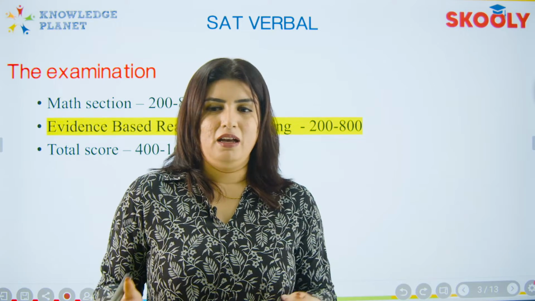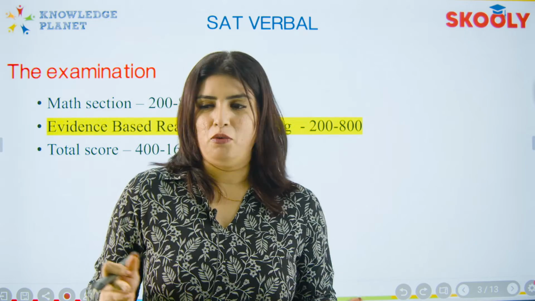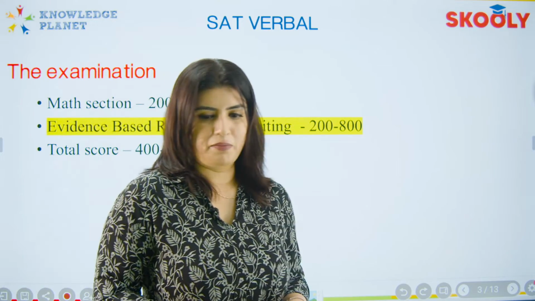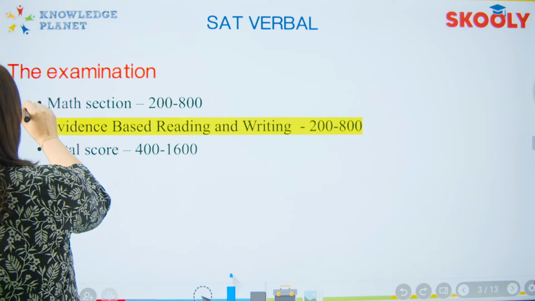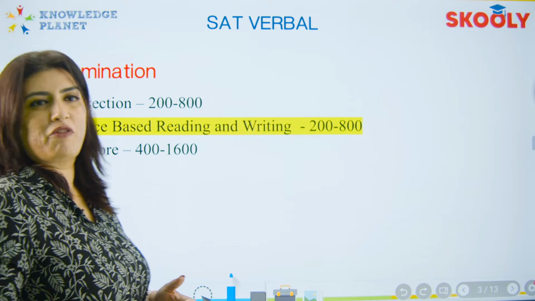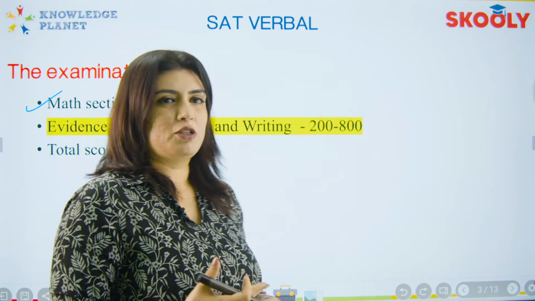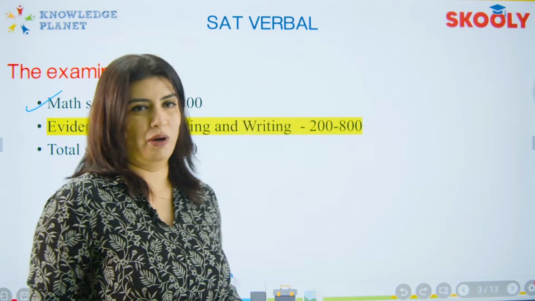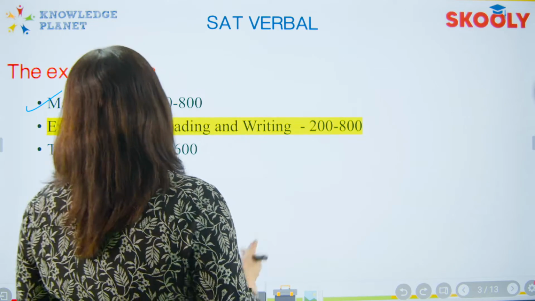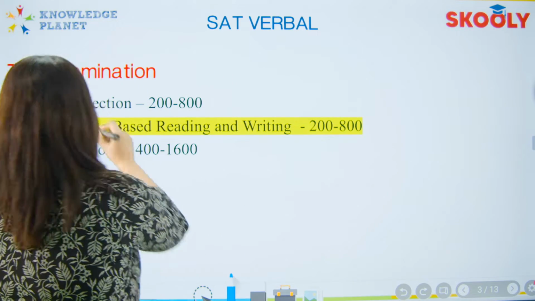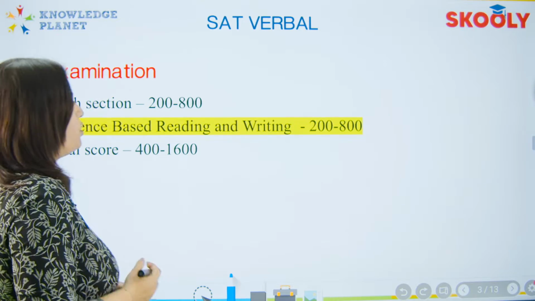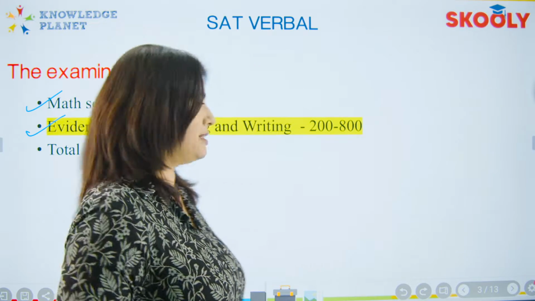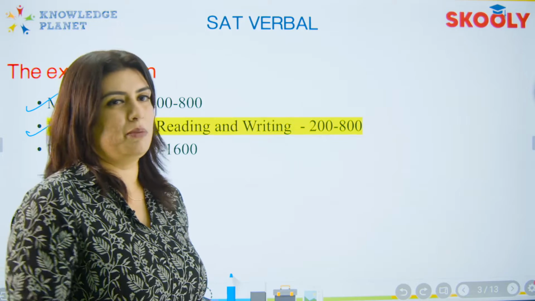800 is divided equally between the math section and what we call the verbal section, which is the English section. So you have over here a math section which takes up a maximum of 800 points. The absolute minimum is 200, it's not 0. It essentially means that if you really have every single answer wrong or you've not attempted the paper at all, you still get 200. So the maximum score is 800 in each section. You have the math section giving you 800 maximum. You have the evidence based reading and writing, which in simpler terms is the English or the verbal section, giving you a maximum of 800 points, a minimum of 200 points.